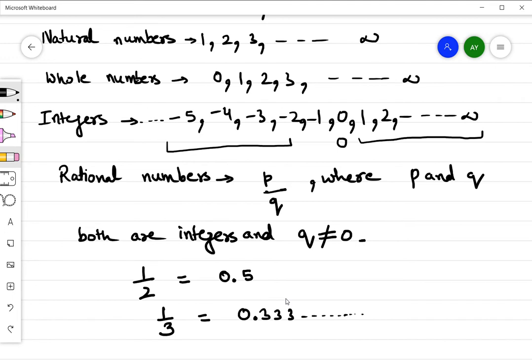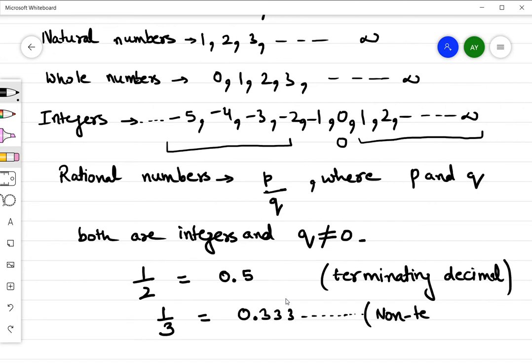This one I'll say is a terminating decimal, and this decimal I will say is a non-terminating and recurring decimal.